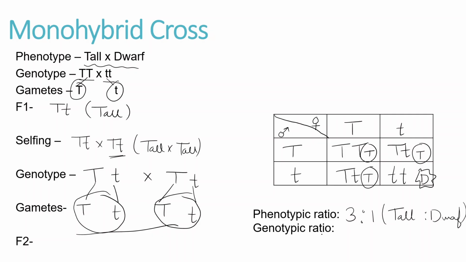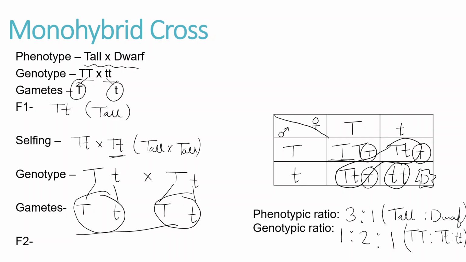Now for the genotypic ratio, we have to see the gene constitution. Look at this: capital T is only 1, so I am writing 1. Capital T small t is repeated twice, so 2, whereas small t small t is again repeated once. So I can call it 1:2:1. How? Capital T capital T, then capital T small t, and then small t small t. So this is all about the monohybrid cross.